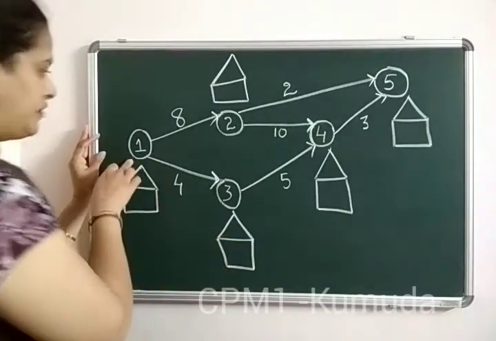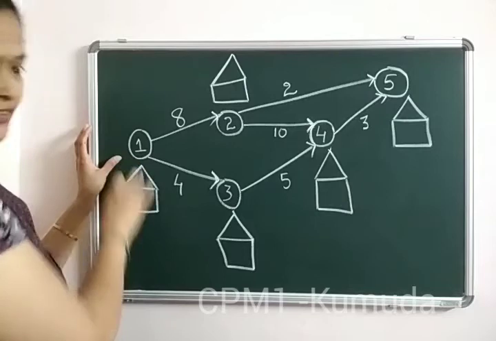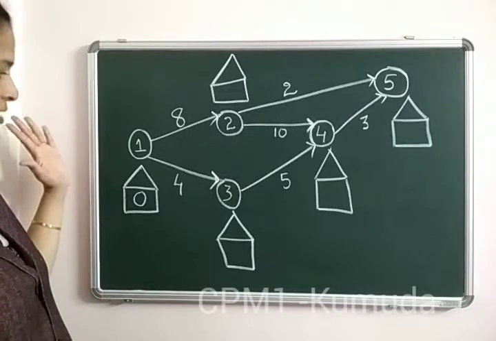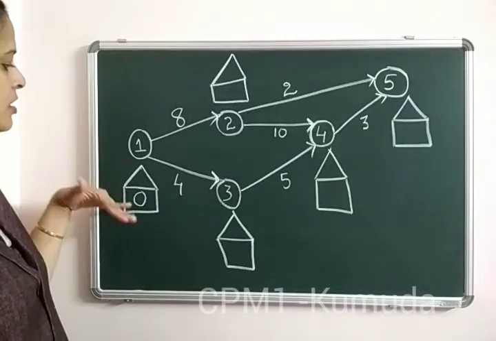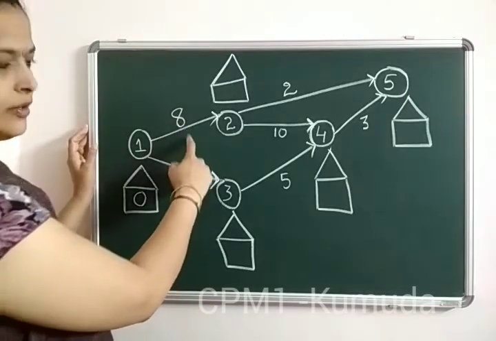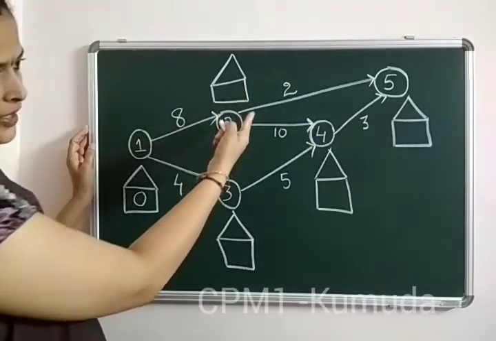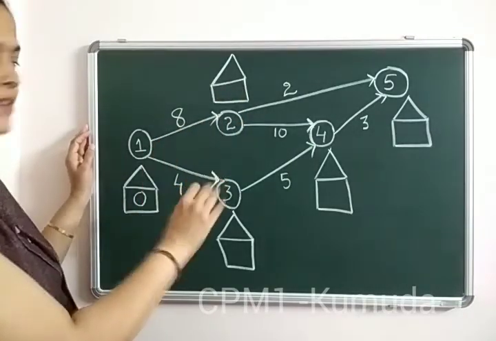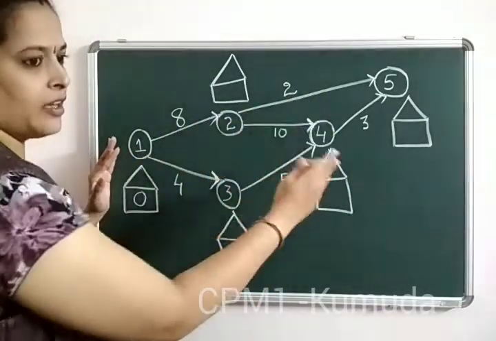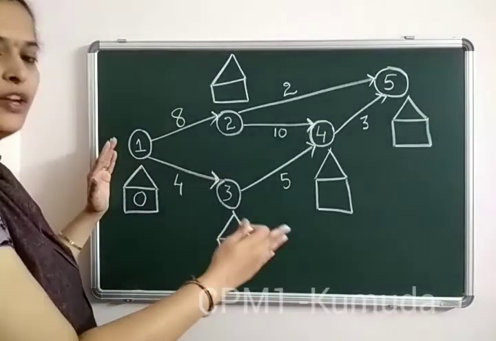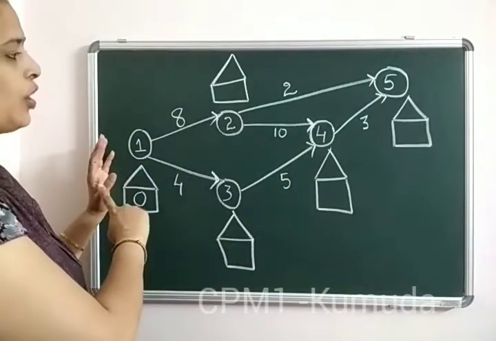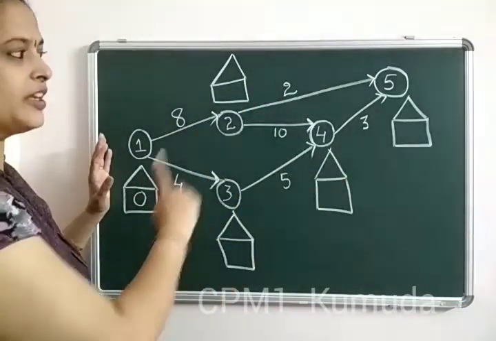We assume the first point and the last point. So we assume that the first point, we initialize it to a value of 0 since it doesn't have any preceding activity. So it starts from here. Now what do we do? Keep adding the weights on the line and write in the next rectangle. That means we are following the rule of forward pass. From left to right we move, and when we are moving from left to right, we keep adding. And one thing we have to notice is at every point check for the highest value. So when we go from left to right, it is called forward pass, and we always add from left to right and we reach the highest value.